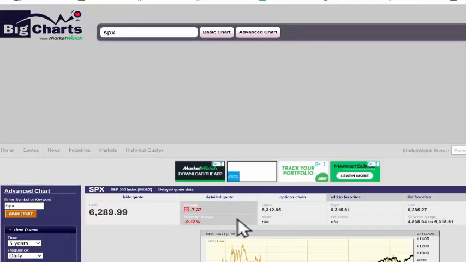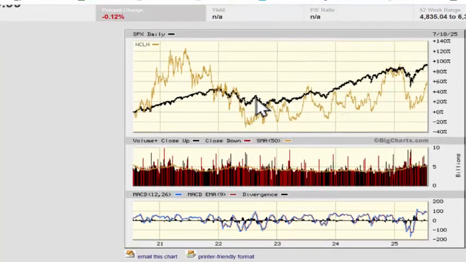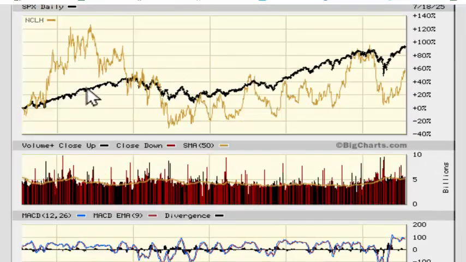So here is the Norwegian Cruise Lines, which I've also been asked about. And this is the 5-year chart. So the black line is the S&P 500, and this yellow line is Norwegian Cruise Lines. So Norwegian Cruise Lines has its highs, it's had its lows. This is a big drop in here, folks. And this is 2022, by the way, right in here. And we can see it dropped, and it has been underperforming the S&P all of this time because of the cyclicality and that it hasn't made money in these years in here.